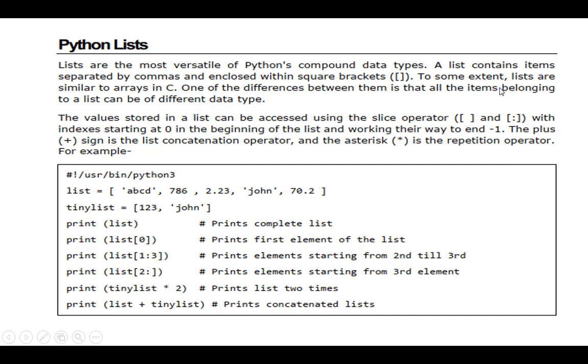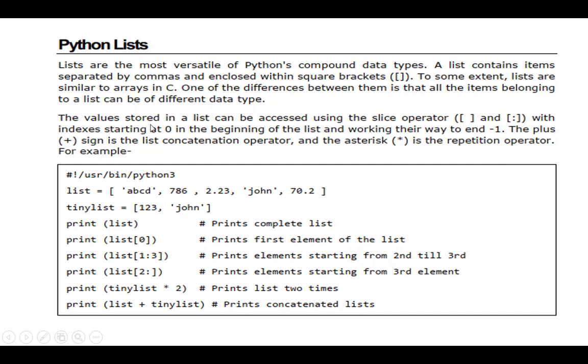To some extent, lists are similar to arrays in C. One of the differences is that all items belonging to a list can be of different data types, but in C arrays all are of the same data type.